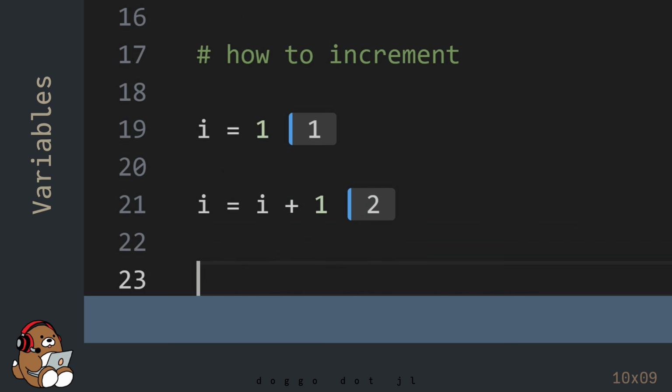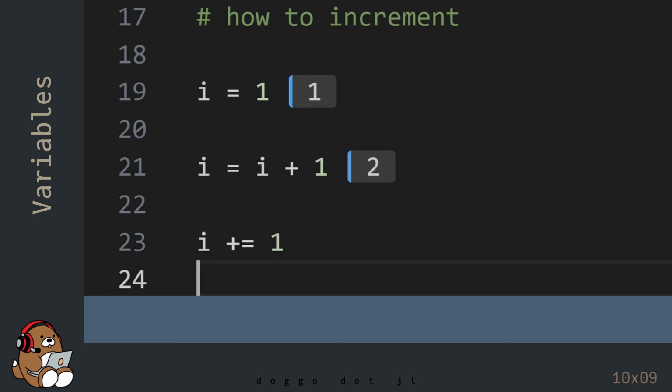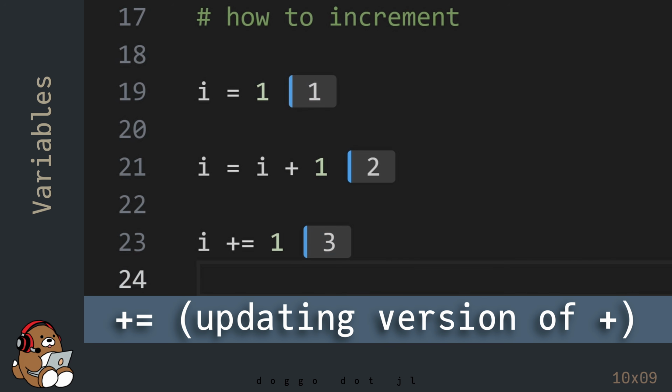This operation is used a lot, so there's a shorthand version of it. This does the same thing. The plus sign character, immediately followed by the equal sign character, is the updating version of the addition operator.